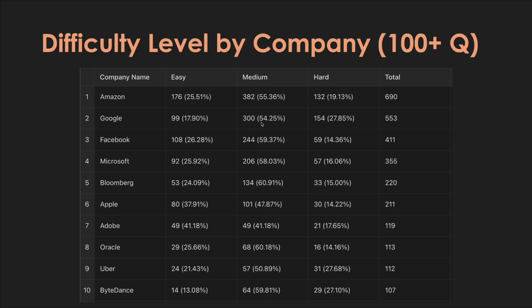Similar trend for Google, but we see it slightly more skewed towards hard compared to easy for Google. For Facebook, quite similar to Amazon, a heavy focus on medium questions, but more leaning towards easy. Microsoft, the same. Apple, a little bit more weight on the easy compared to other companies, but medium is still higher. And so on and so forth, right? So you can see a lot of companies focus on medium, but depending on the company, some skew more towards easy, while others skew more towards hard for the remainder of the questions.